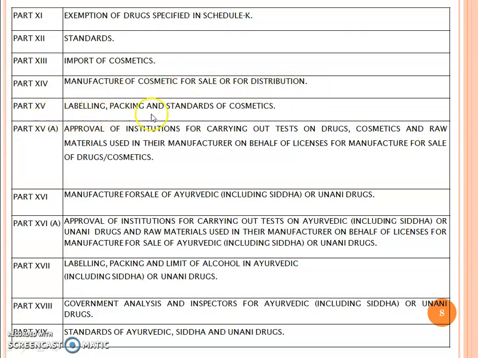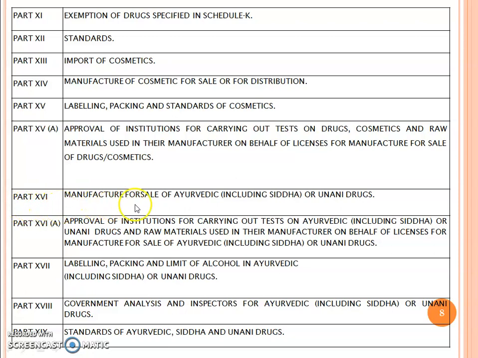Part 15 contains labeling, packaging and standard of cosmetics. Part 15a contains approval of institutions for carrying out tests on drugs, cosmetics and raw material used in their manufacture on behalf of licensees for manufacture for sale of drugs and cosmetics.